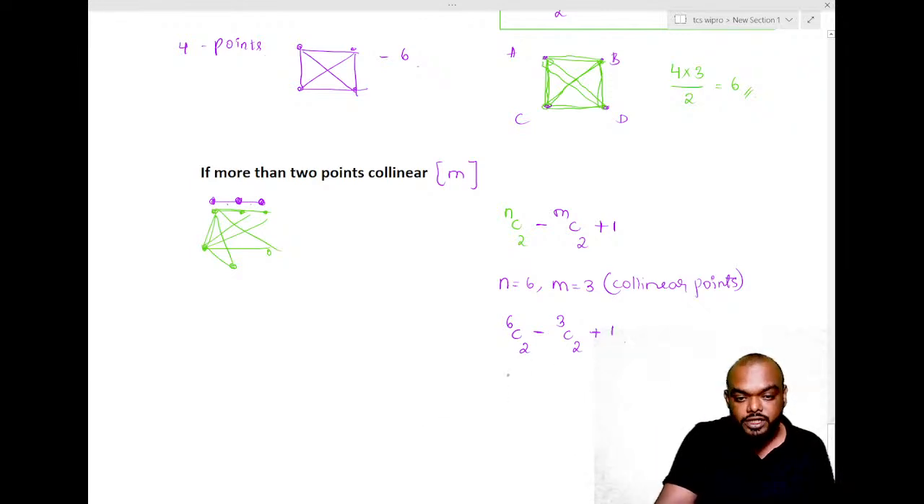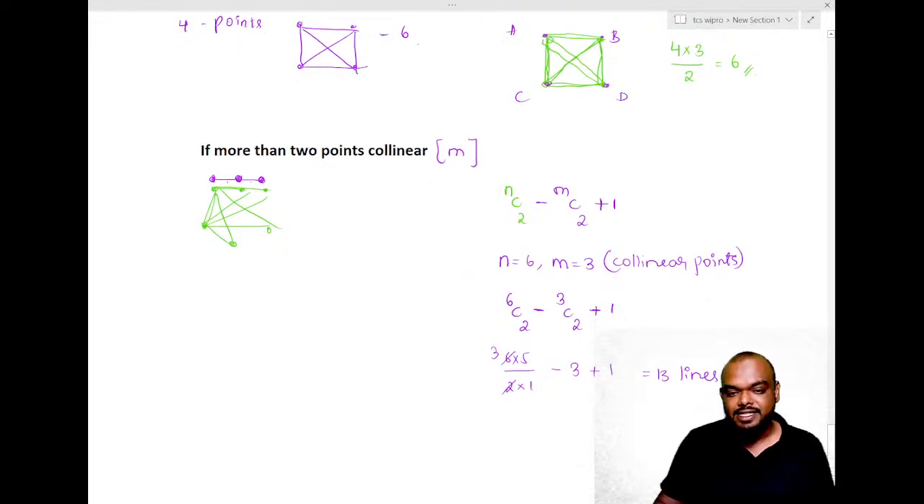So if you do this, what do we get? 6 into 5 divided by 2 into 1, minus 3C2, this will be 3 and this will be 1. So 2 into 1, 2 into 3. 3 into 5, 15. 15 minus 3 is 12. 12 plus 1 is 13 lines can be drawn. 13 lines can be drawn. You will understand this. Stay with me.